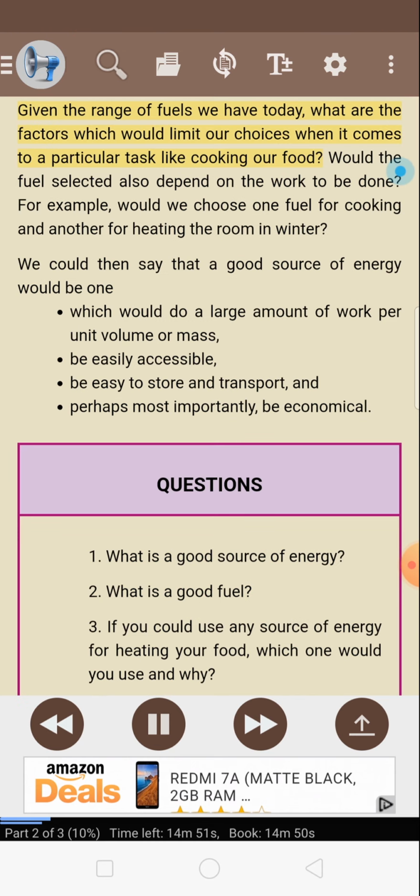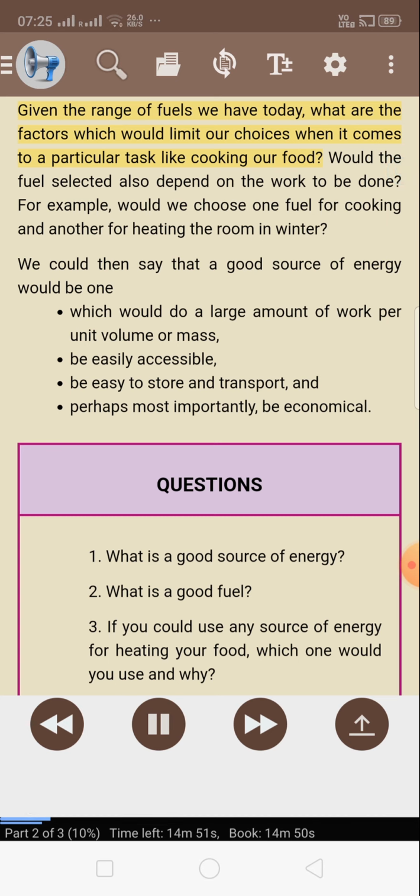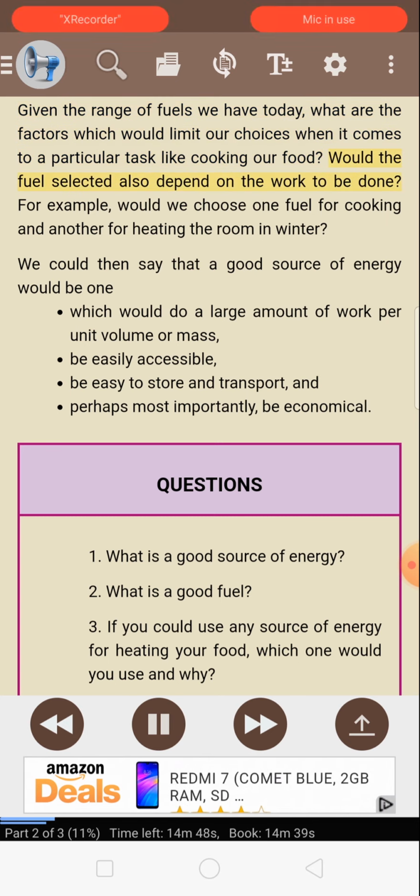Given the range of fuels we have today, what are the factors which would limit our choices when it comes to a particular task like cooking our food? Would the fuel selected also depend on the work to be done? For example, would we choose one fuel for cooking and another for heating the room in winter? We could then say that a good source of energy would be one which would do a large amount of work per unit volume or mass, be easily accessible, be easy to store and transport, and, perhaps most importantly, be economical.